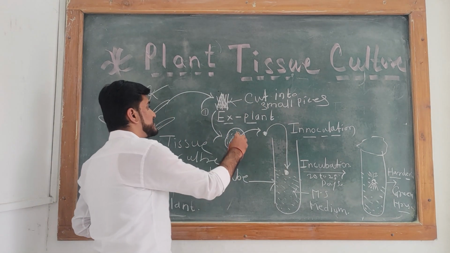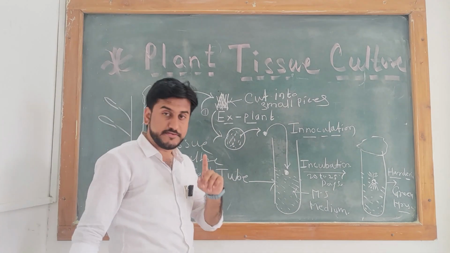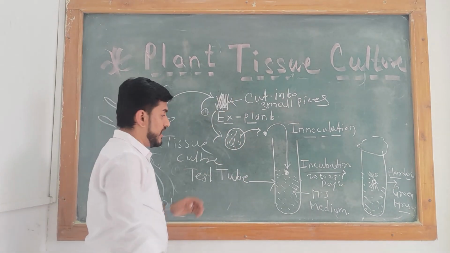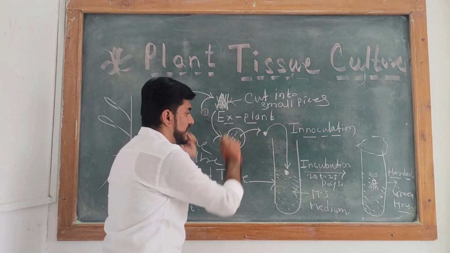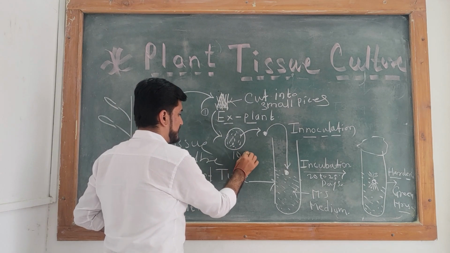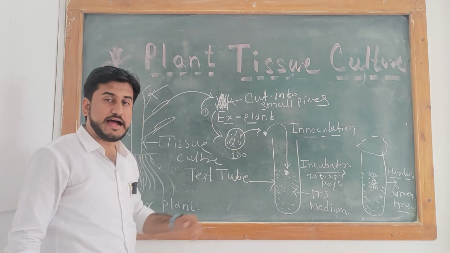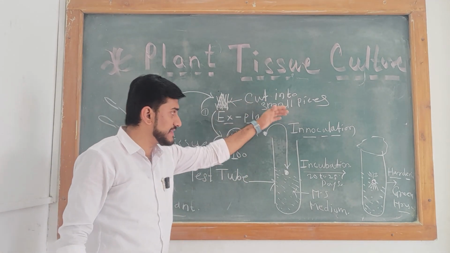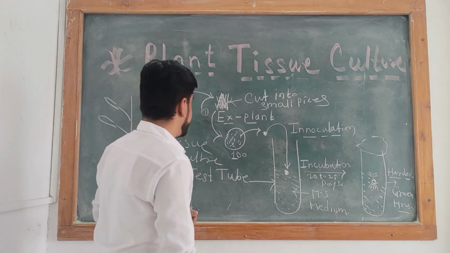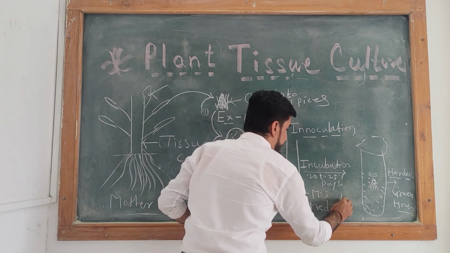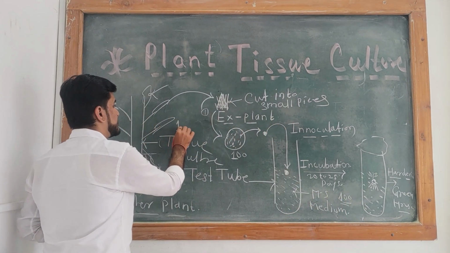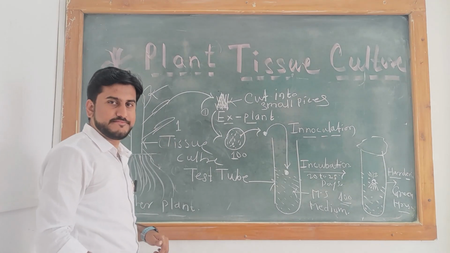But the explant is not just one. By using one part of the leaf, we prepare, for example, 100 explants. Using 100 explants in 100 test tubes, we prepare 100 baby plants from one mother plant.